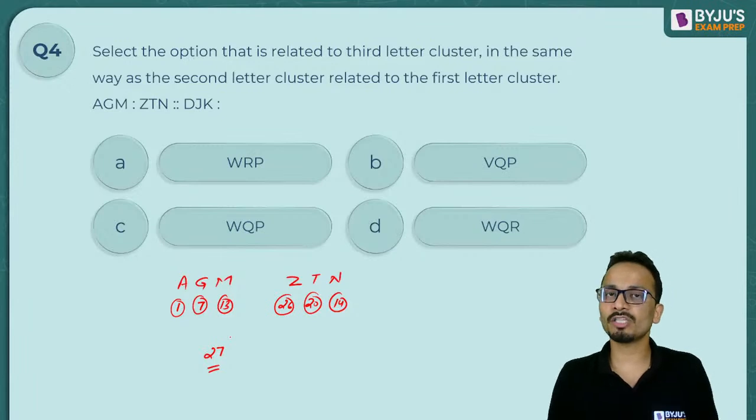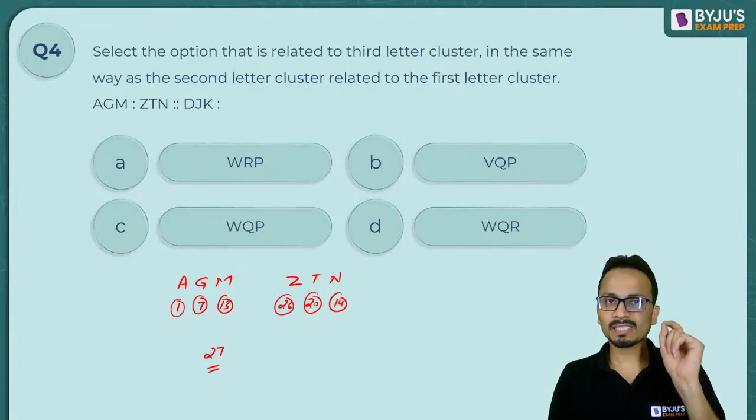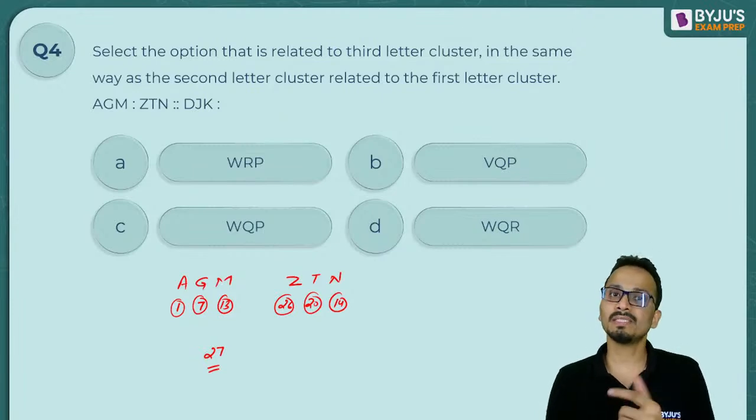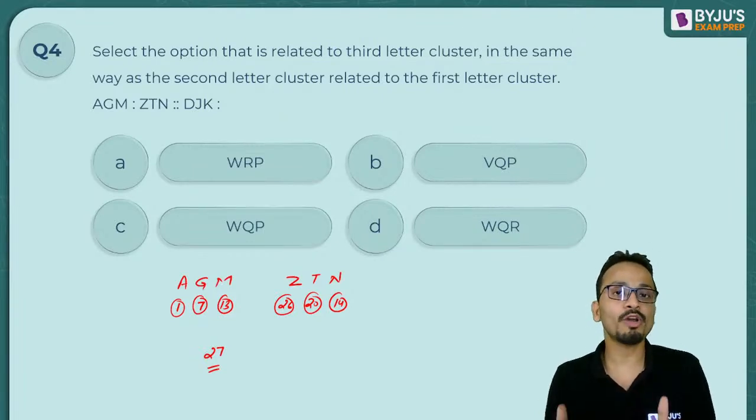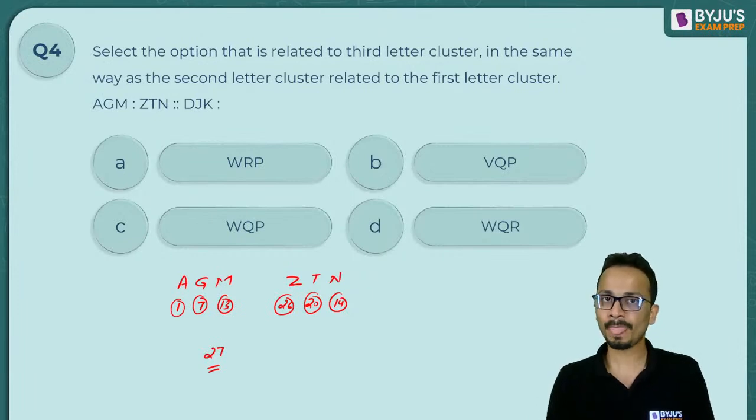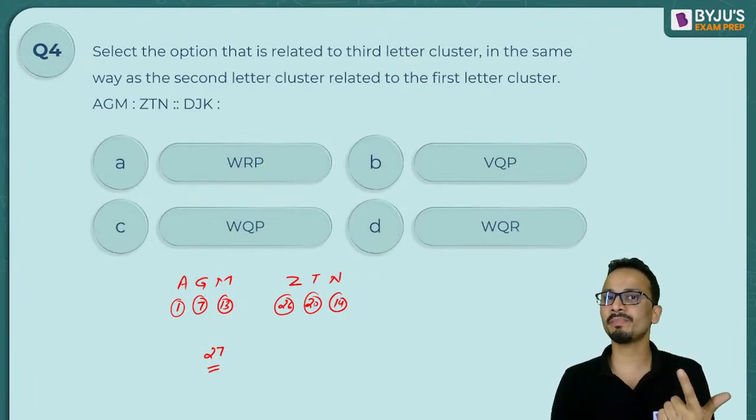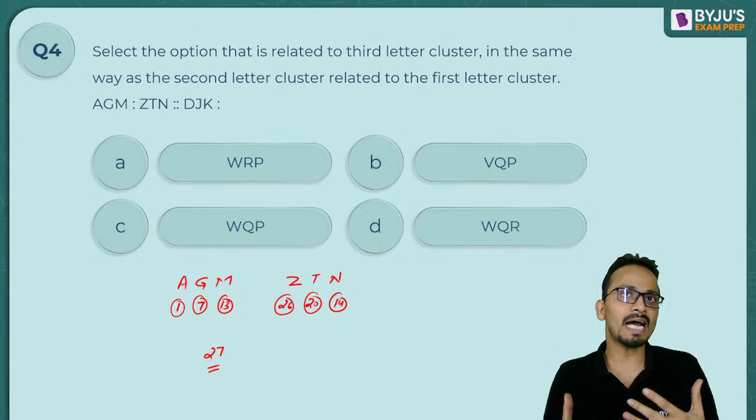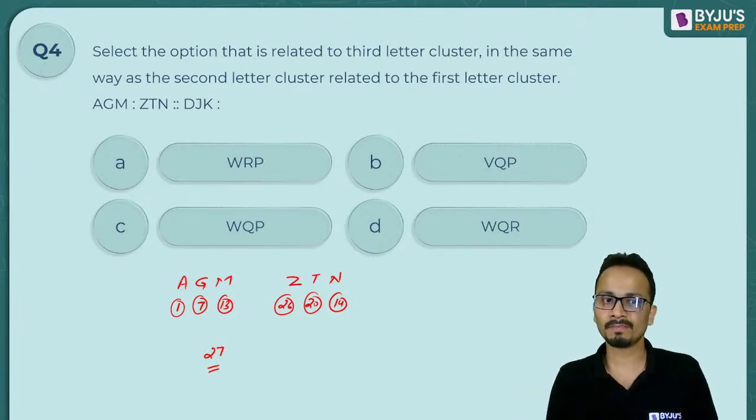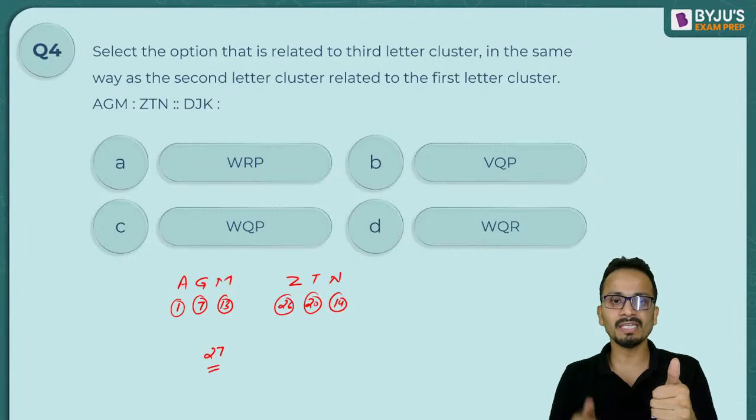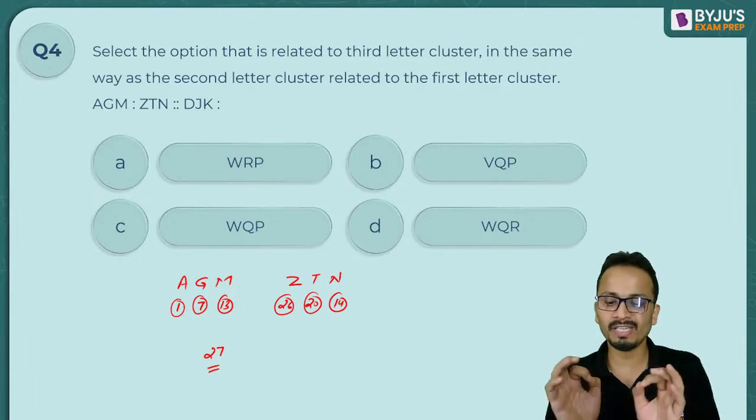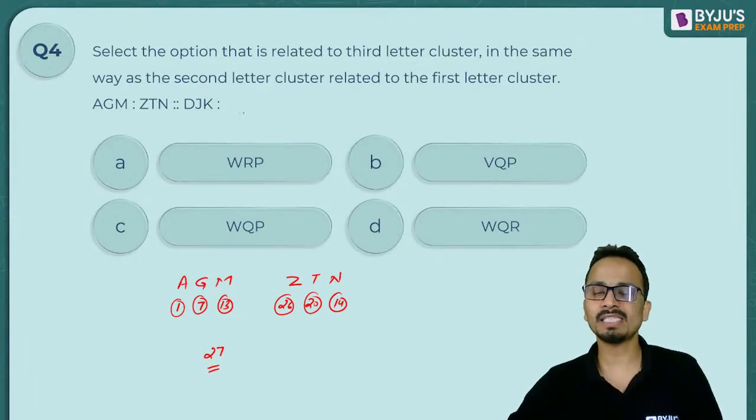So when we are using reverse logic, if the sum of their places is equal to 27, then this is the right way of identifying this reverse logic. If A is the first letter from the beginning, correspondingly Z will be the first letter from the end. Similarly for G, seventh letter from the beginning, T, seventh letter from the end, and their sum will be equal to 27 every time. Okay? So the sum should be 27.